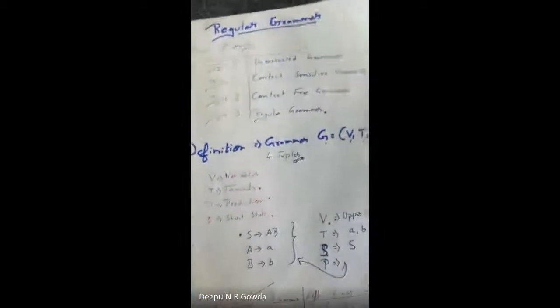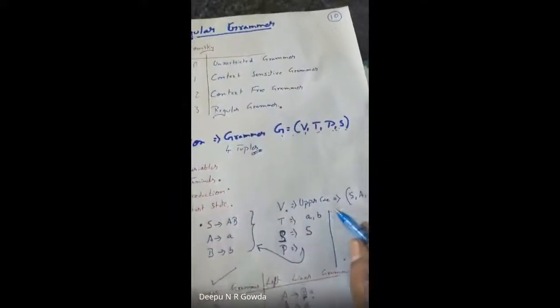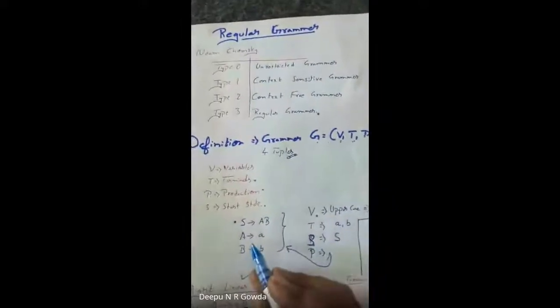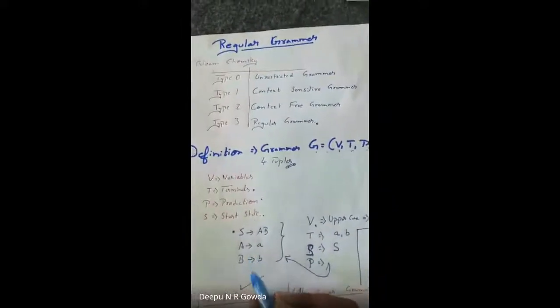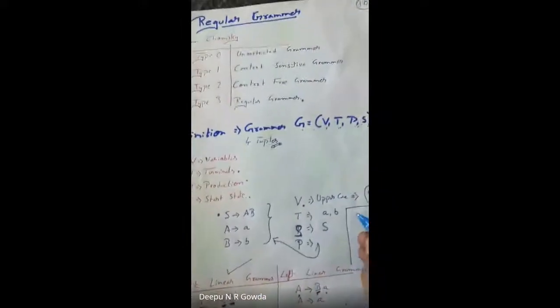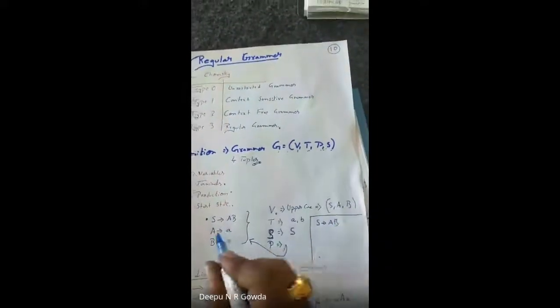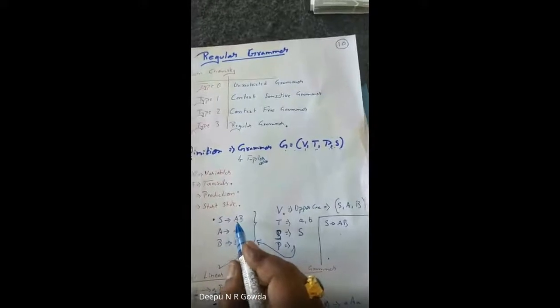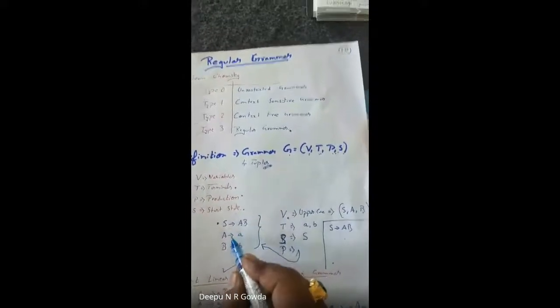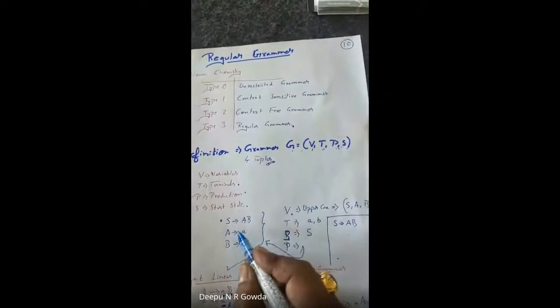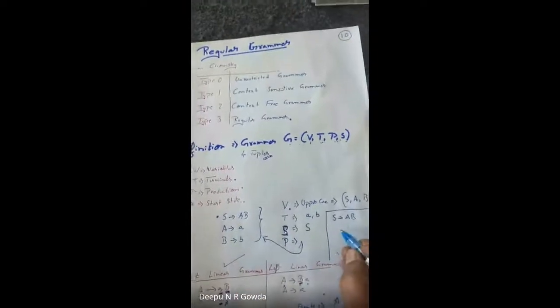Now let me explain what you mean by a grammar and how to solve problems. What do you mean by grammar? By applying these transitions, I produce an end result. For example, I start with S tends to AB. What A means will be defined in a later part. For example, S tends to AB.